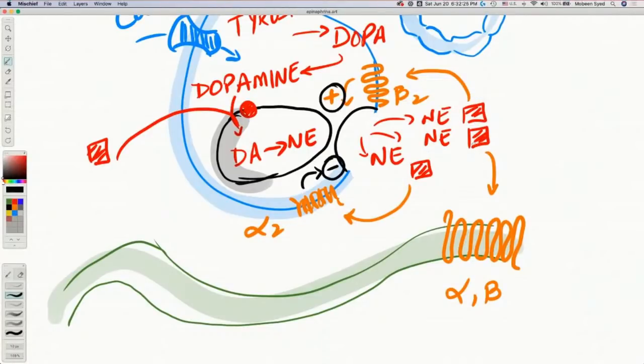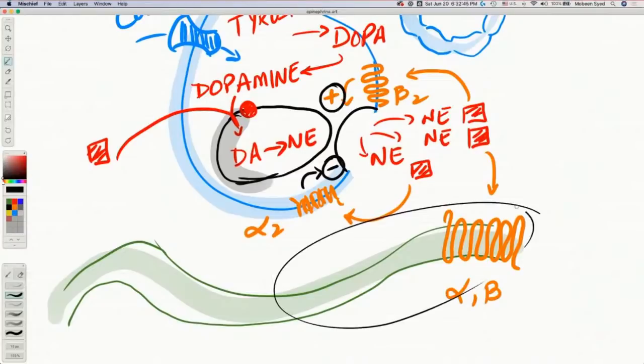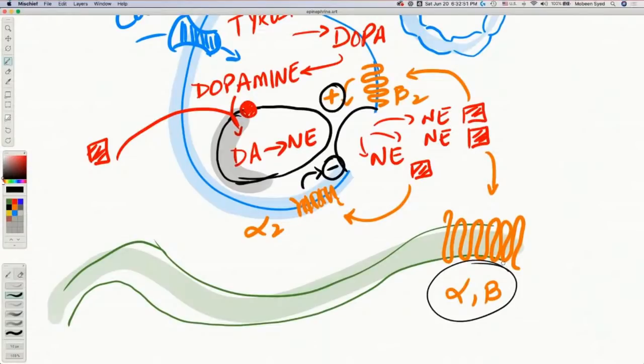It would work on the receptor in the second cell. This cell may be an endothelial cell. This may be a heart cell. This may be a smooth muscle of the GIT. This may be a smooth muscle of the bronchial system, kidney, liver, and so on. So this cell can be from anywhere, but norepinephrine would work on alpha and beta receptors on these cells.